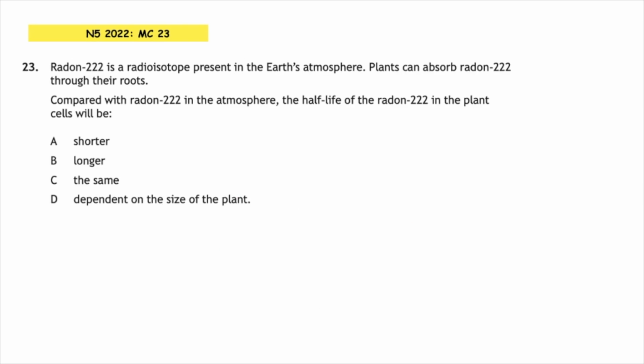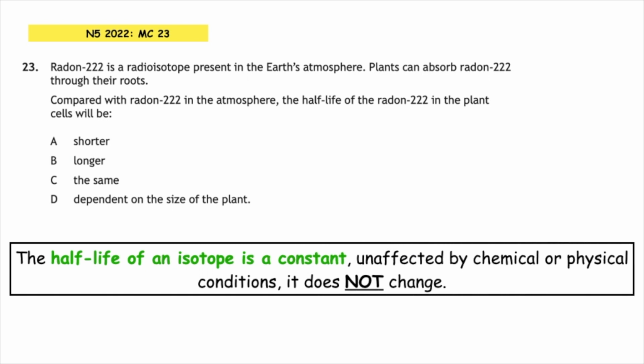Multiple choice 23. Radon-222 is a radioisotope present in the Earth's atmosphere. Plants can absorb radon-222 through their roots. Compared with radon-222 in the atmosphere, the half-life of the radon-222 in the plant cells will be... Now, this is rote learned. You need to know that the half-life of an isotope is a constant. It's unaffected by chemical or physical conditions, and it does not change. So the correct answer to this is multiple choice answer C, that the half-life will be the same.